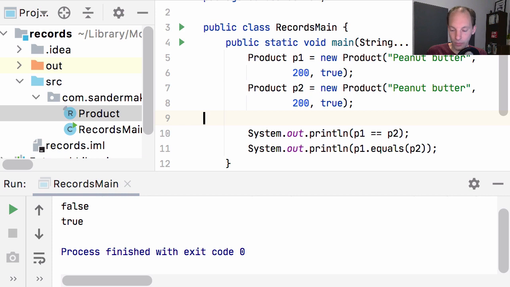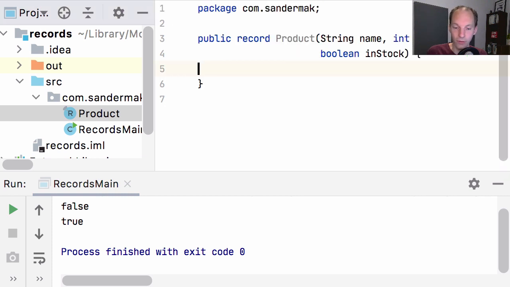Now, going back to the record itself again, here we don't see any of these methods that we already use because they're implicitly provided for us based on the record definition, but you can still override any of the accessor methods or the equals and the hash code methods if you want to in this record definition. However, be aware that you preserve the semantics there. You do want to have a correct implementation of equals and hash code with respect to the components of the record. Now, another thing that you might want to do for a record is add additional methods. That's completely possible, and you can also access the component values in these methods.